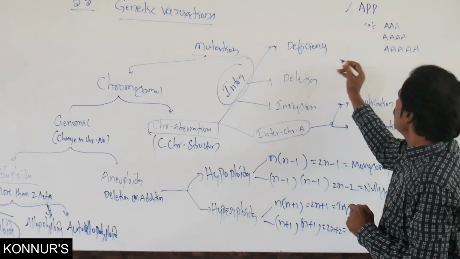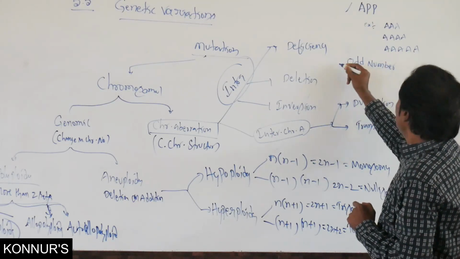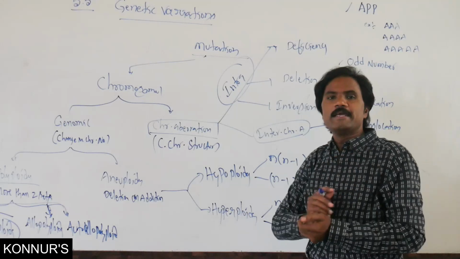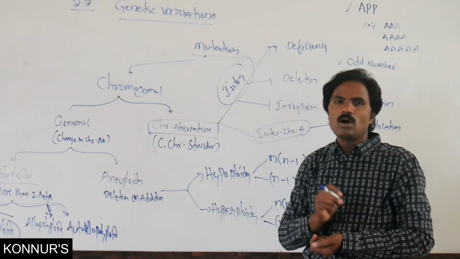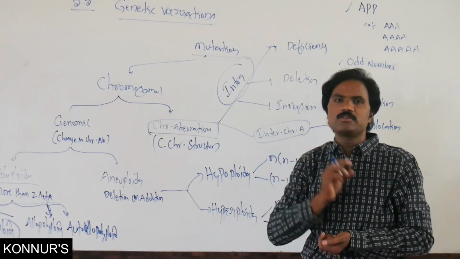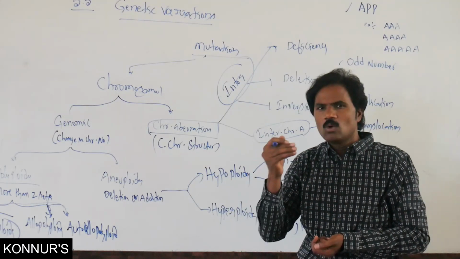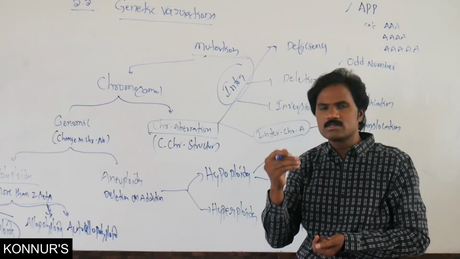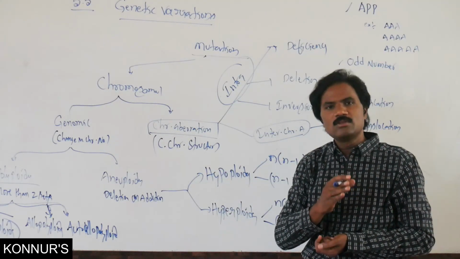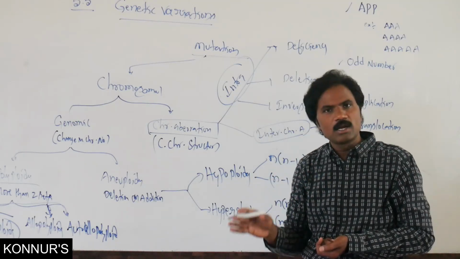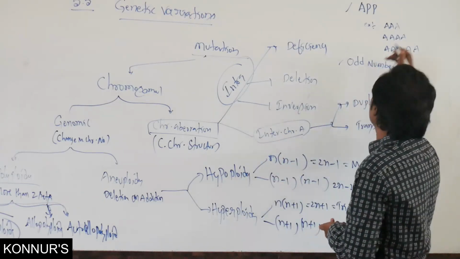Normally the odd number is important. Odd number polyploidy has no synapsis. Odd-number polyploid organisms are sterile. What is the reason why odd-number polyploid organisms are sterile? Because no synapsis takes place. That's why these organisms are propagated vegetatively, for example banana, pineapple.